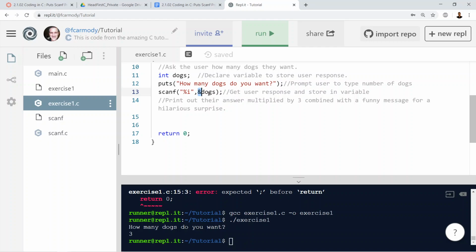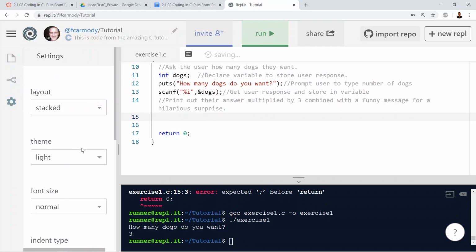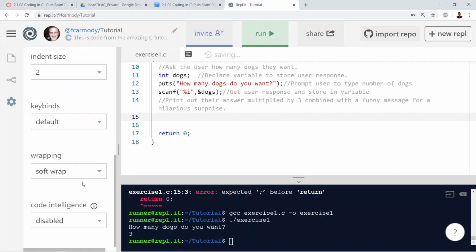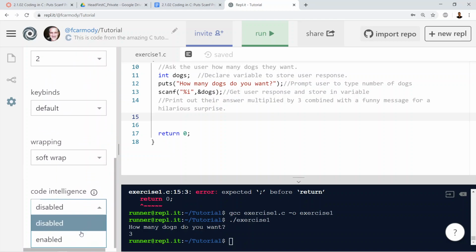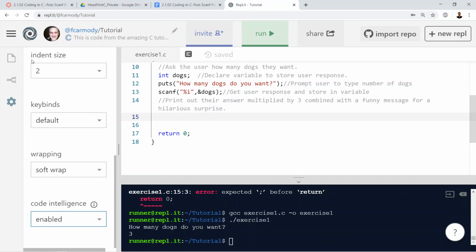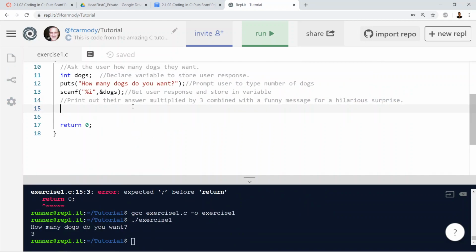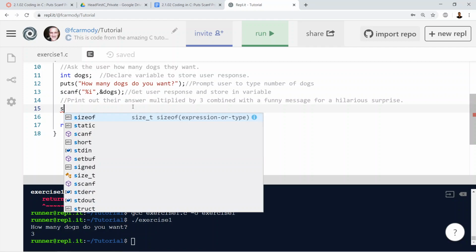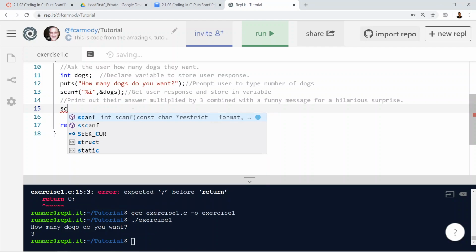That's for regular programming. If you're writing something for other people's consumption, there's a whole set of things. We're not turning on IntelliSense right now. That means code completion. This actually has code completion. So if you look at code intelligence, we can say enabled. Okay, please don't do this. But basically, see how now we get suggestions, right? As we go, do you see how scanf right here has a whole set of documentation?